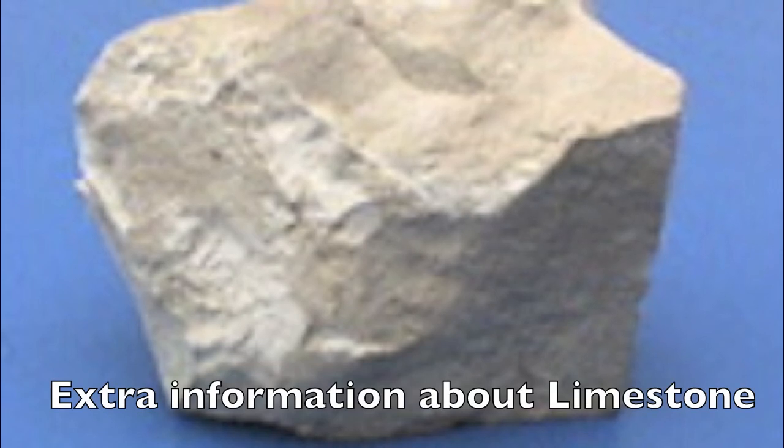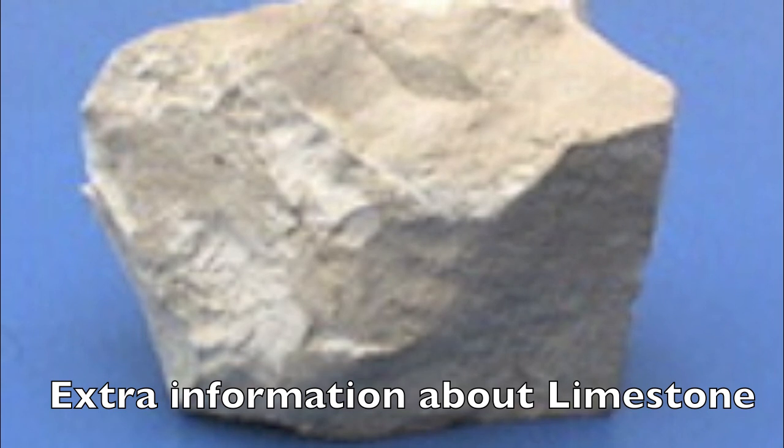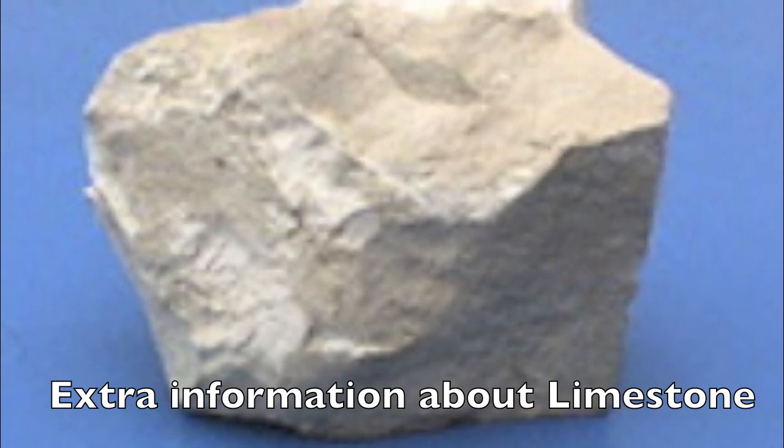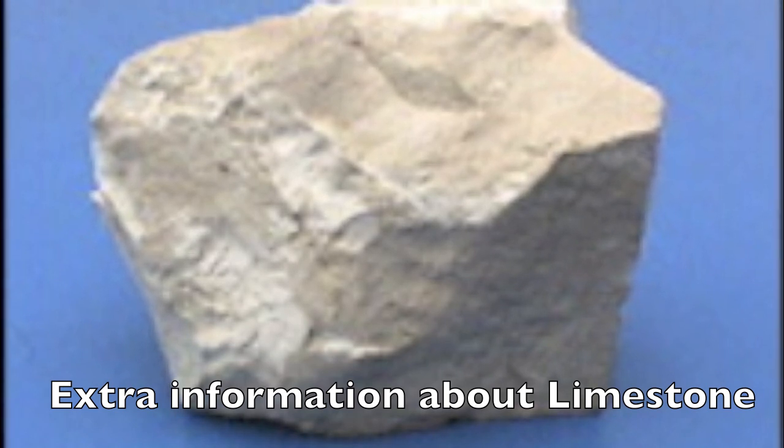Extra information about limestone. Limestone rocks are made from mineral calcite, which comes from evaporated sea and lakes, and from sea animal shells. Limestone is a fantastic building rock for humid areas.